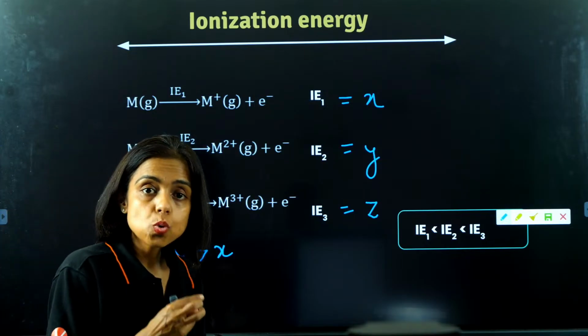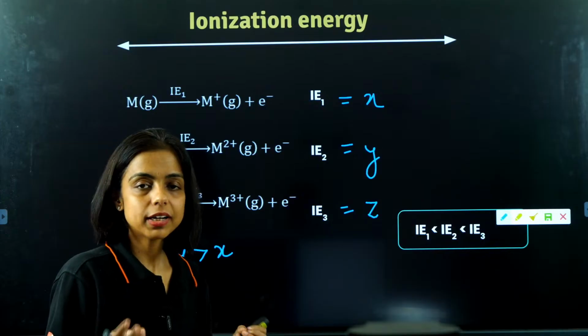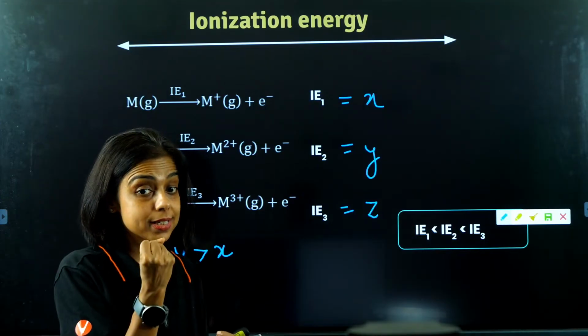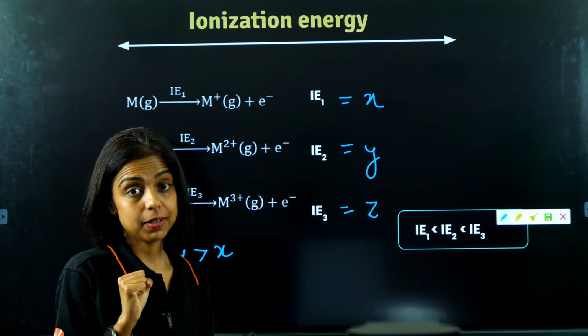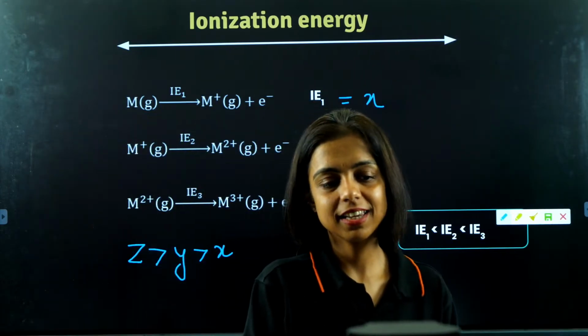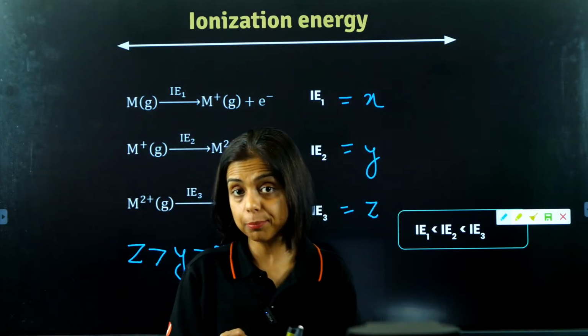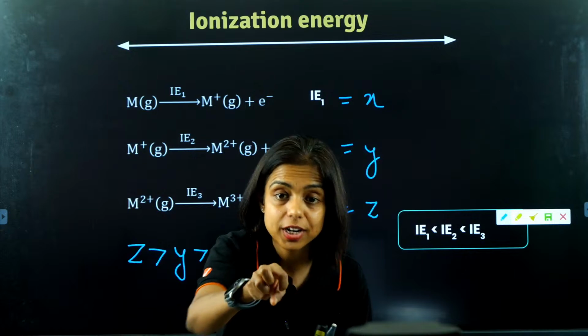Because as you are removing the electrons, the number of electrons in an atom keeps on decreasing, but the nucleus, the nuclear charge, remains the same, right? So that means if the number of electrons is decreasing in an atom, but the nuclear charge remains the same, the hold of the nucleus on each electron increases.